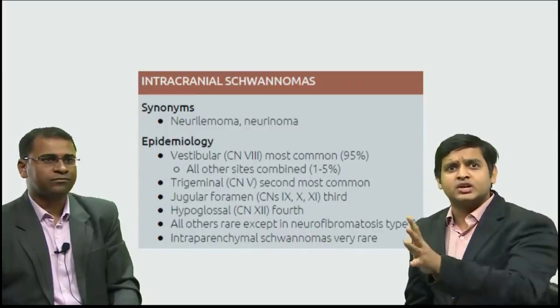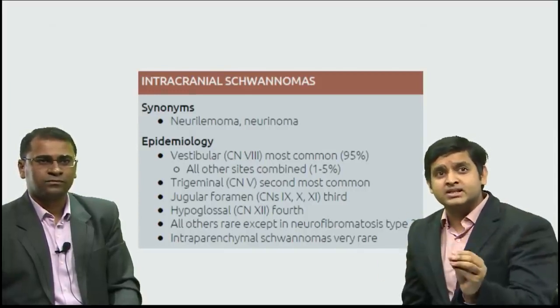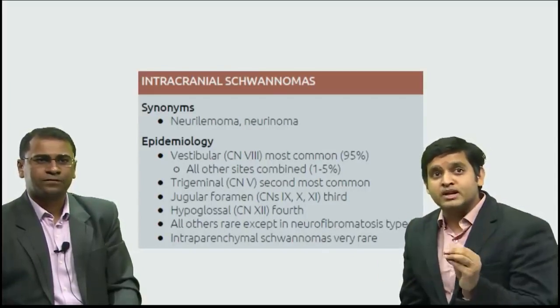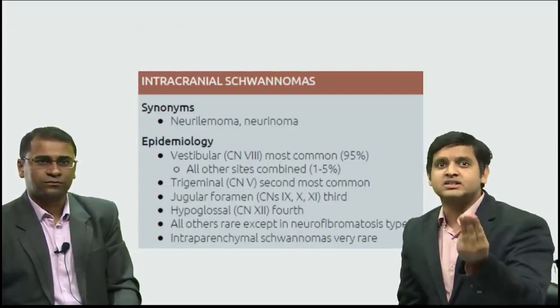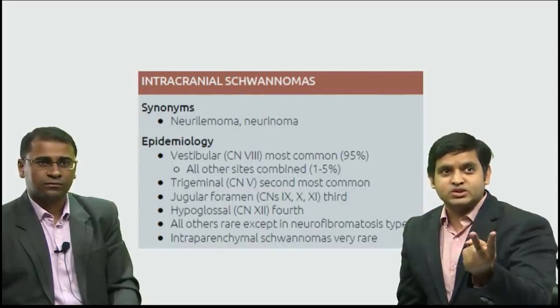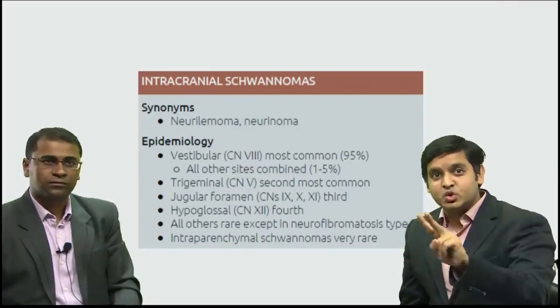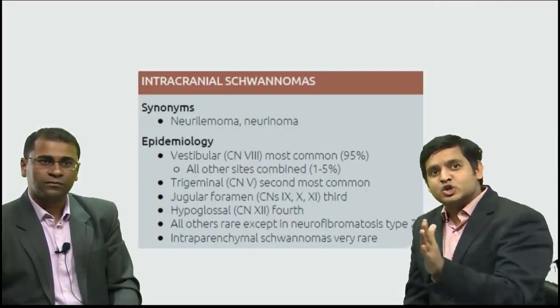Okay, so we know that there are 12 cranial nerves, we know the motor, we know the sensory, we know the mixed. So please remember, in general, the schwannomas commonly originate from the sensory nerves. But if you see the sensory nerves, there are 3 sensory nerves, 1, 2, 8. 1 and 2, they don't have Schwann cells. So the first 2 nerves do not have a schwannoma. So the schwannomas are seen from the 3rd to the 12th nerve.